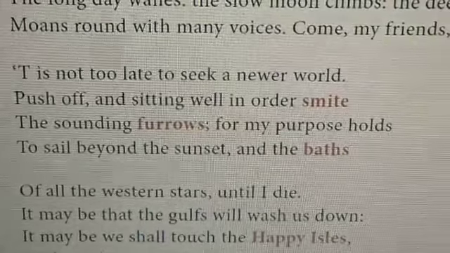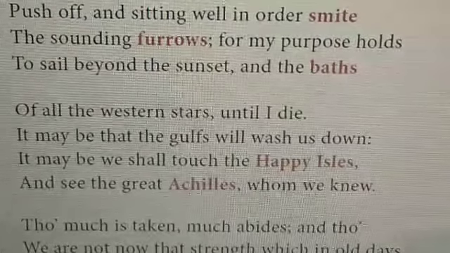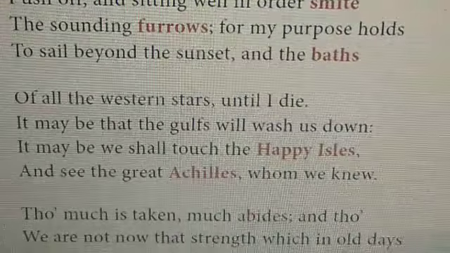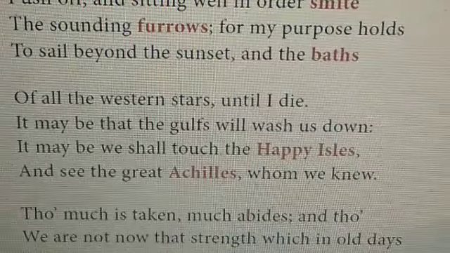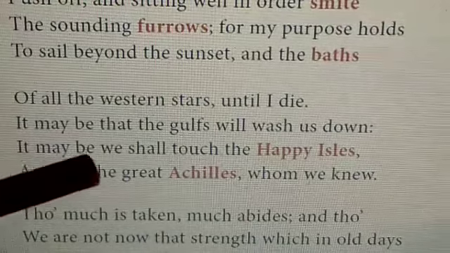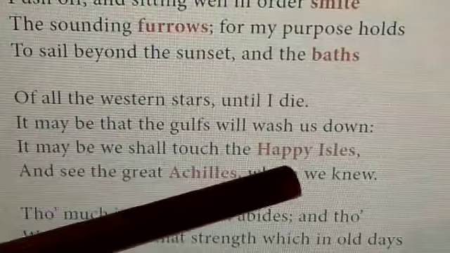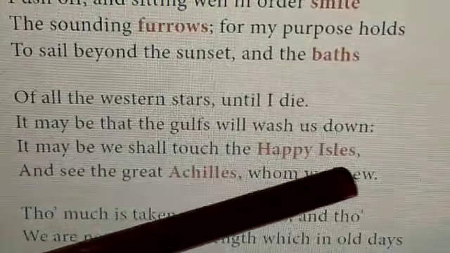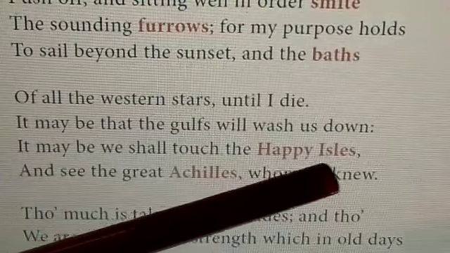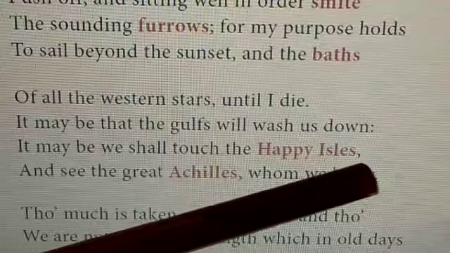Now coming down you see lines 62, 63. It may be anaphora. Then "happy isles," "we shall touch the happy isles." It is transferred epithet.